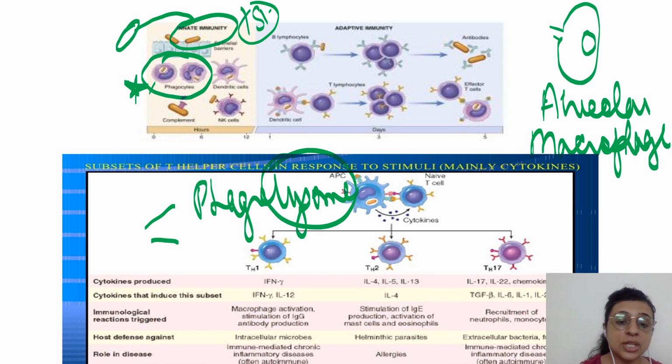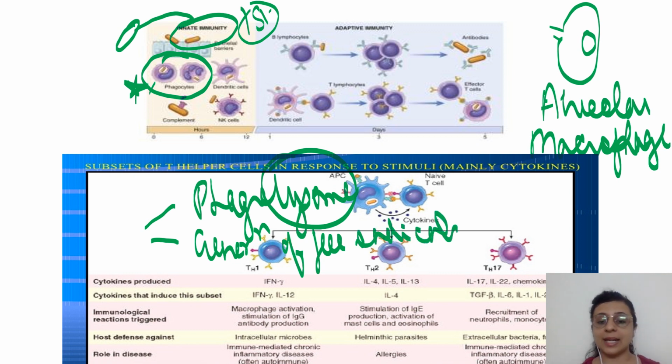Next, it can generate free radicals like reactive oxygen species and reactive nitrogen species, which can further kill the bacteria. In order to survive and proliferate inside these alveolar macrophages, the tuberculous bacteria has to evade these mechanisms. So it doesn't allow the fusion of phagosome and lysosome.